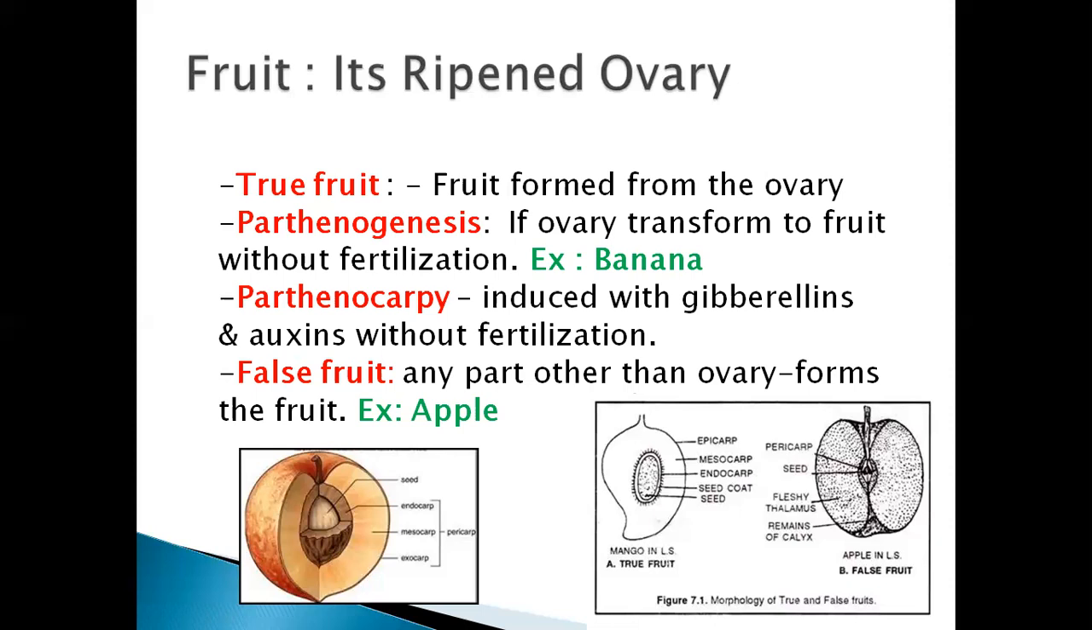Now, what does the fruit consist of? There are different layers of the fruit. Now, first you need to remember the true fruit and false fruit definitions and the examples. And what is fruit? Fruit is nothing but a ripened ovary, meaning it develops from the ovary part.